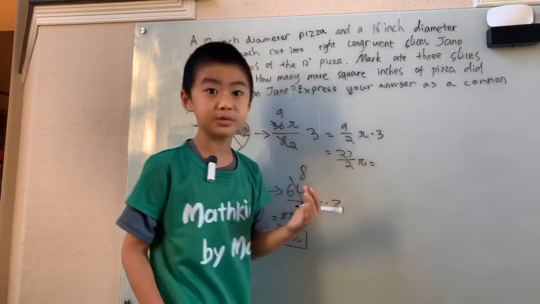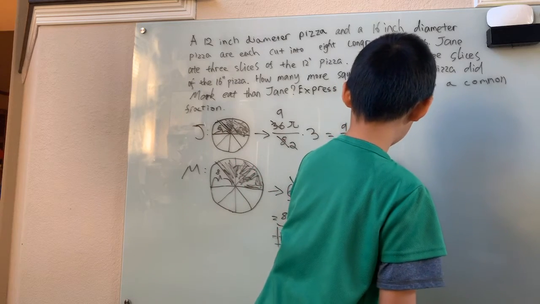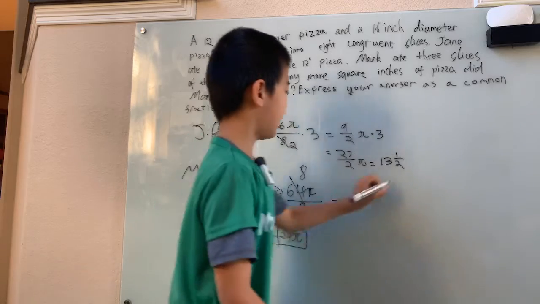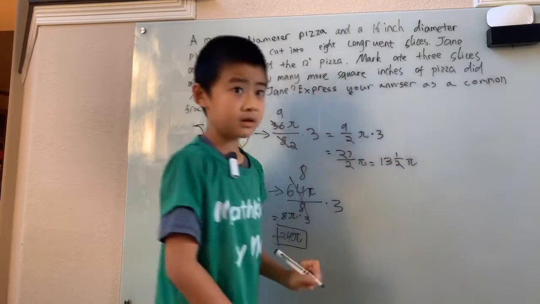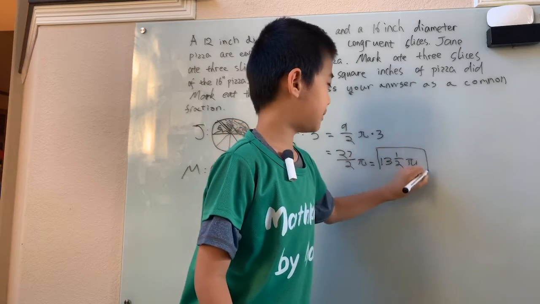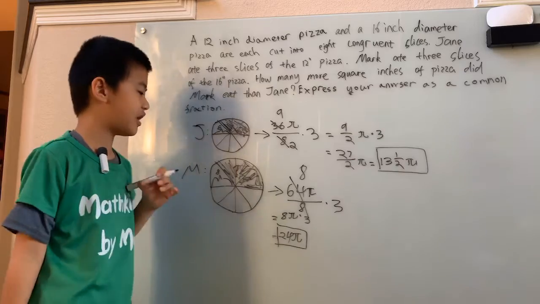And 2 goes into 27 13 times, and we have a remainder of 1 half. 1 half, and we have the pi, of course. We're going to have to box that in again so that we don't forget about that.